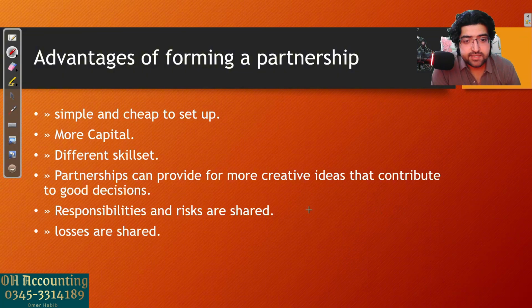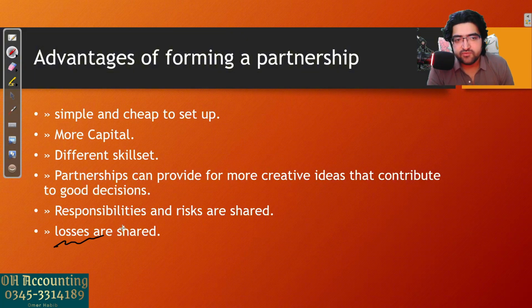Now, next is that responsibilities and risks are shared. When you were the single owner, everything was on your head. Okay, you have to manage the staff, you have to look after the production, you have to look after the marketing. You obviously had employees to help you, but employees will not give you their 100%. Okay, even if they're really good. But if it's your own business, you will invest more time and you will think about it responsibly. So if you have more partners, they can help you with a lot of things. They can take responsibilities, and also the risks are shared. Okay, if you have losses in your business, they are also shared with your partners. So it's a good thing.